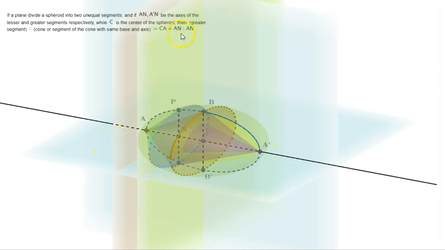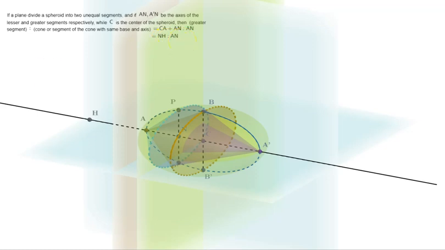Now the proposition is talking of CA plus AN. So CA plus AN, we want as one single straight line. So let's say we take CA and mark out the same length here. Let's say H. So we have taken H such that HA is equal to AC. That means CA can be substituted with AH. So we end up with AH plus AN, which is nothing but NH. So our ratio becomes NH is to AN.